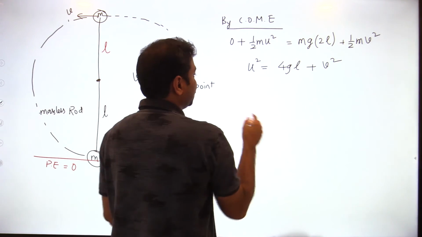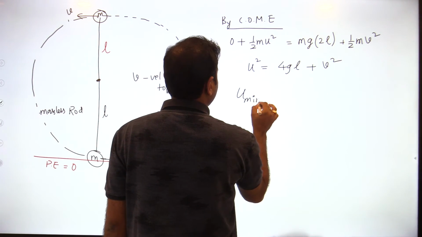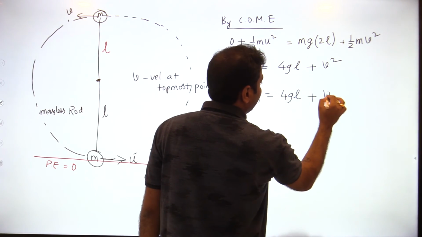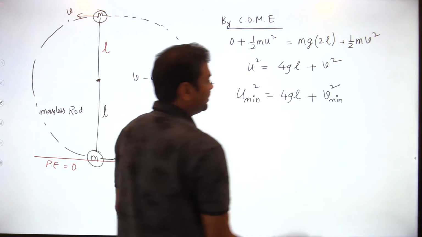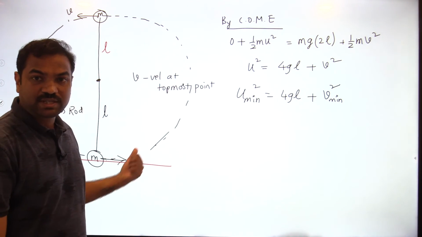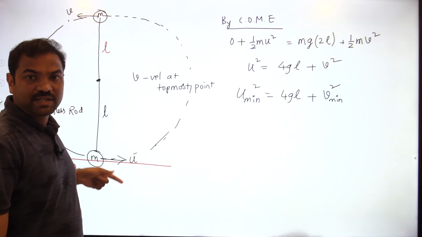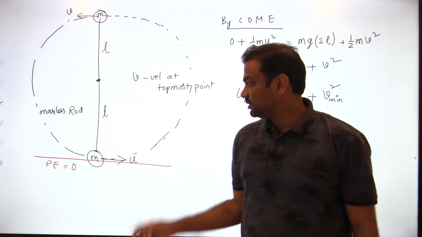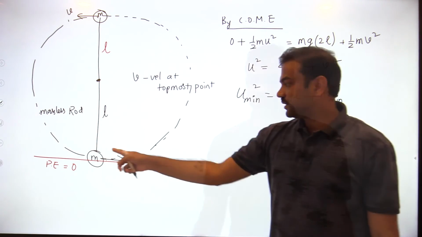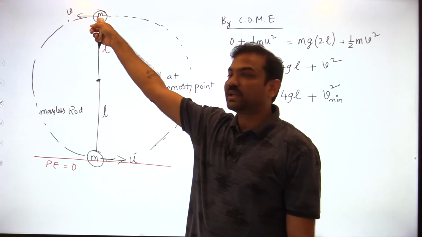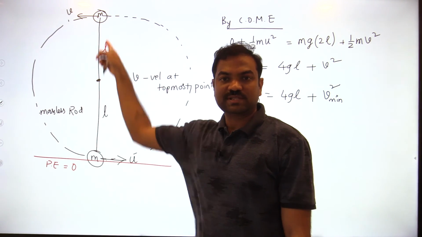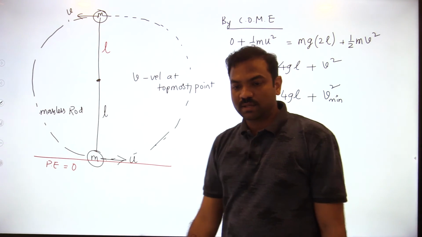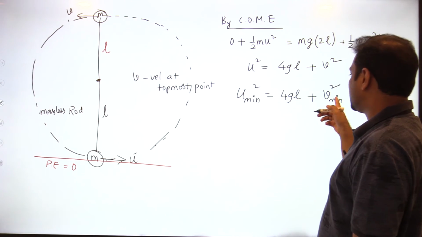So I am taking this expression only. I want to find out the minimum velocity so that it will complete the vertical circle. This is the fixed value, and if u value is minimum, v value will be minimum. If you are giving minimum velocity here, you will get the minimum velocity there. If you are increasing the u value, v value also increases. If you are supplying more energy here, you will get more kinetic energy at the top, because potential energy is 2mg into 2L only. That is a fixed quantity. Okay? So that's why if it is minimum, this also is minimum.